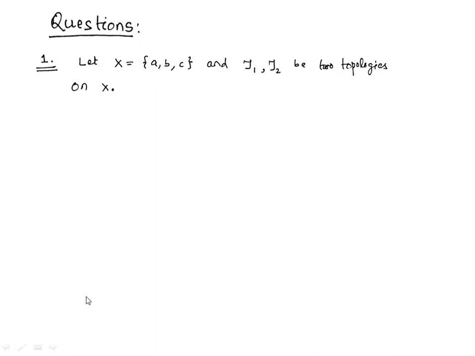Here I am giving some questions which we will discuss in the next lecture along with other topics like subspace topology.